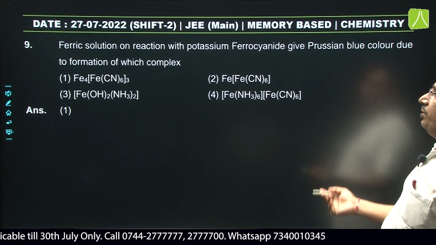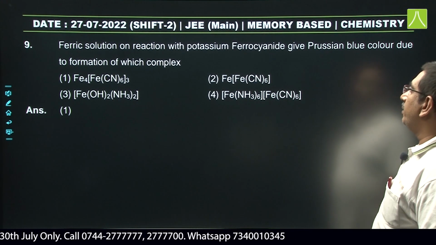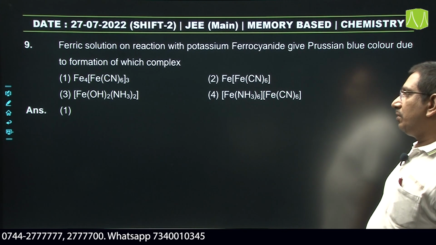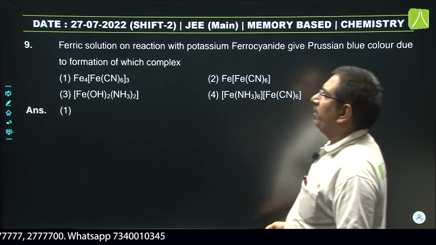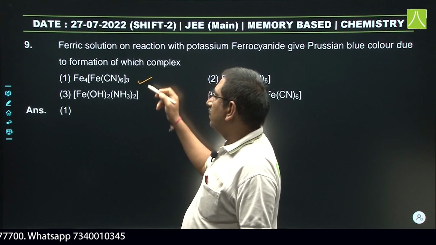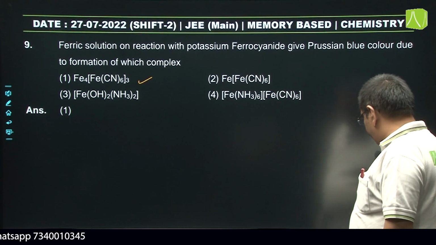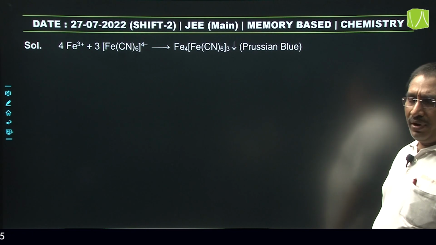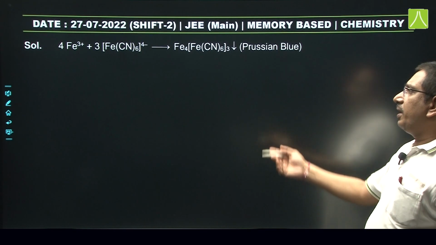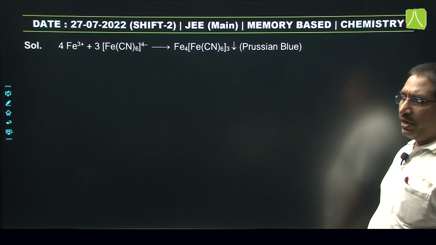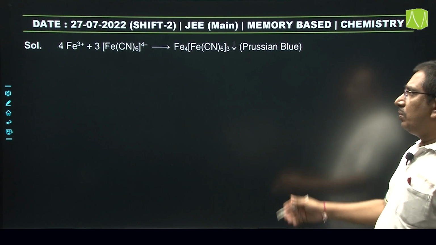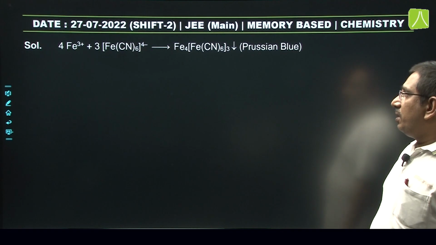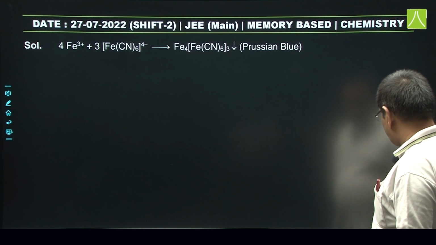Next, ferric solution reaction with potassium ferrocyanide gives Prussian blue color due to the formation of which complex? Prussian blue colored complex formula: Fe4[Fe(CN)6]3. It is a qualitative analysis related question. In ferric ions identification, ferric ions can be identified by adding potassium ferrocyanide. Then a blue colored precipitate is obtained, that is Prussian blue. Its formula is Fe4[Fe(CN)6]3.